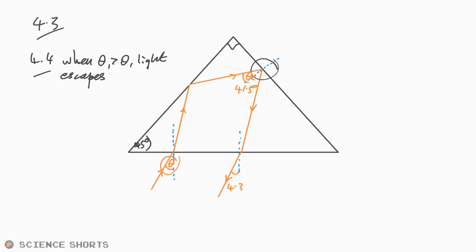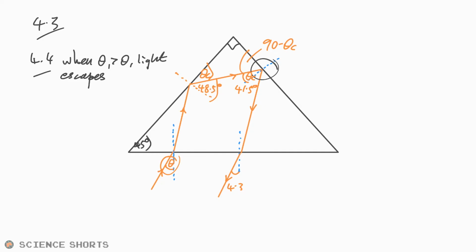So above that angle, light is going to escape, or rather less than that angle. I do apologize, other way around. If that's the case, then here we have 90 minus theta C. That critical angle there is going to be theta C, 41.5, so this is going to be 90 minus 41.5, which is 48.5 degrees.